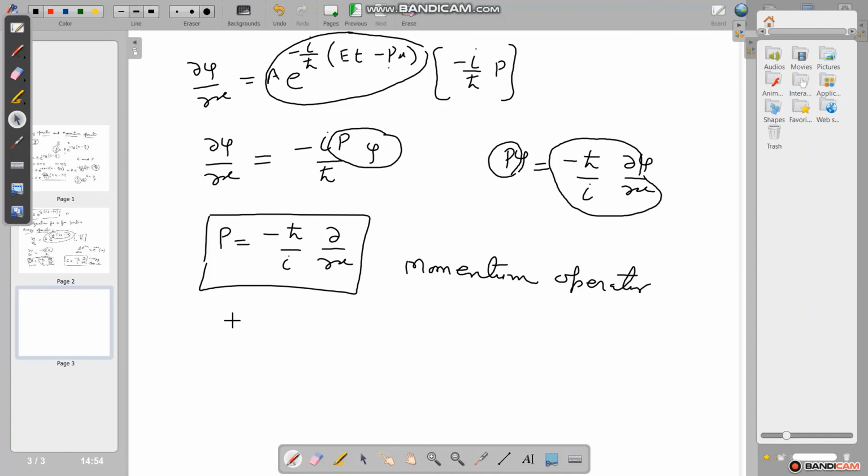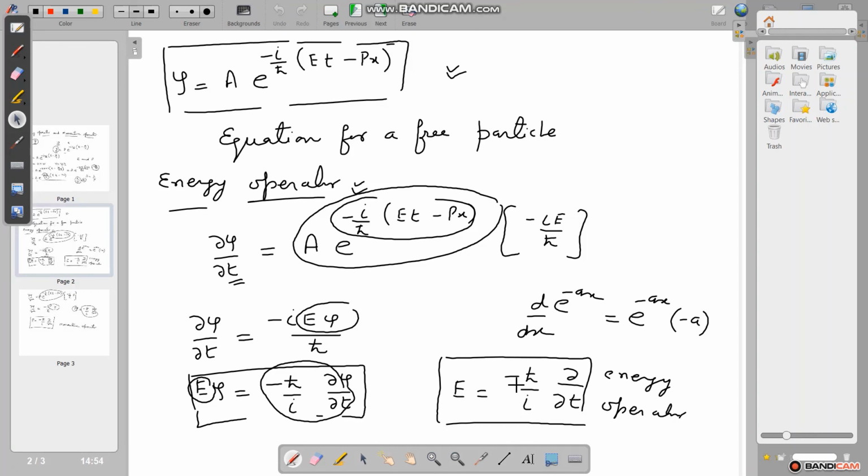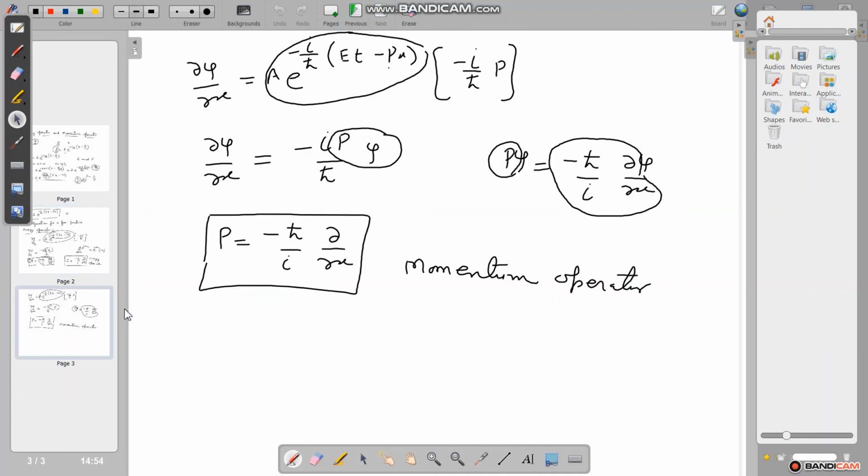With the help of the energy operator and the momentum operator, we will derive the Schrodinger wave equation. Here E = minus h cross upon i del upon del t, which is also known as the eigenvalue for energy.